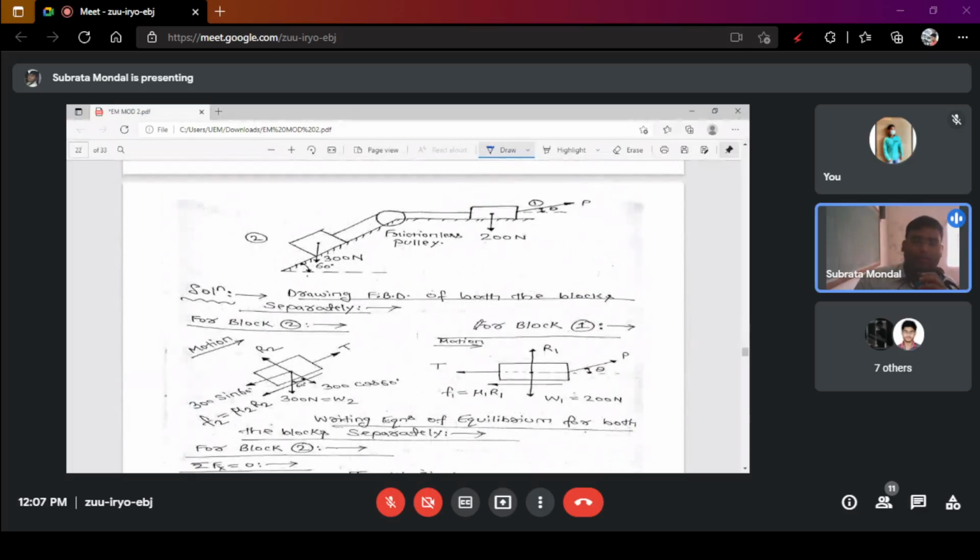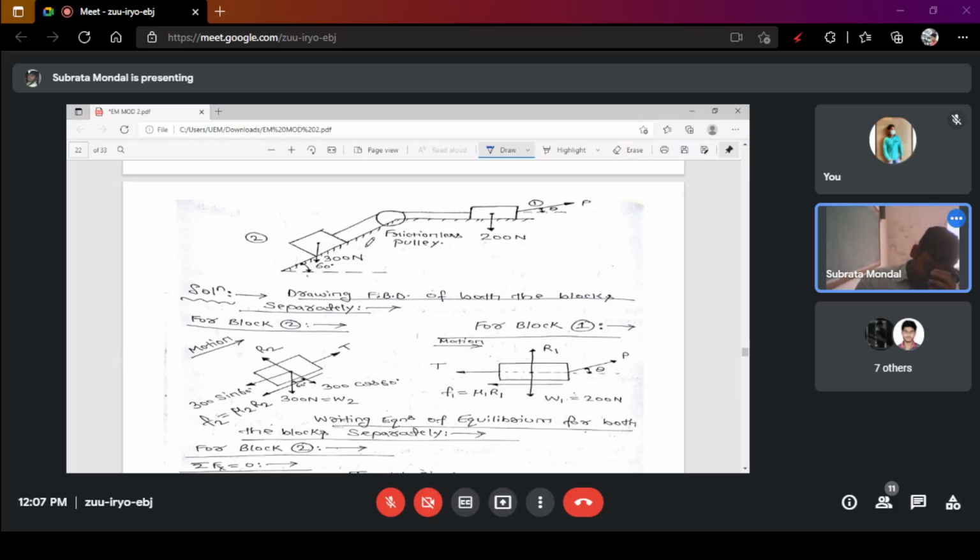This is also a similar kind of numerical, where there is a block, and in between there is a frictionless pulley, sometimes referred to as a motor. There is a pulling force acting on these two loads which are connected. This load is 200 Newton, this load is 300 Newton.